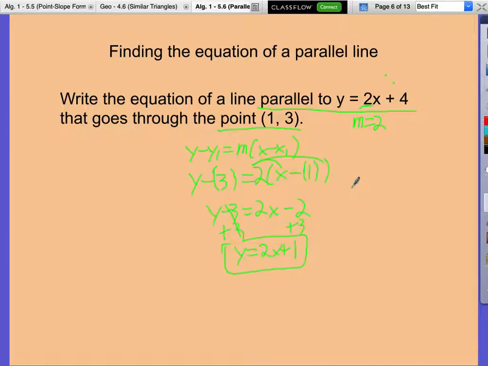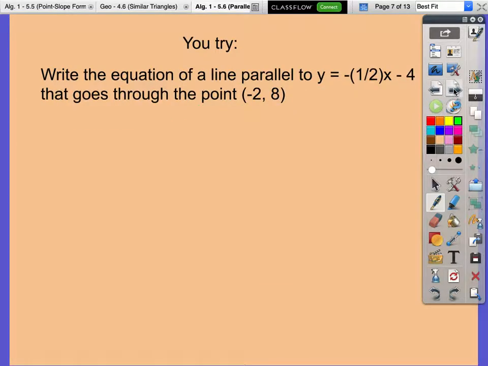But what if it's not parallel? We have to know the slope. If it's parallel, it'll have the same slope. There's another scenario we'll get to in a minute. Otherwise we said it has this slope. So we're either told it has this slope, or it's parallel, or it's perpendicular, as we'll get to in a moment. If it's parallel, the slope's the same. If we're given a slope, we use that slope. If it's perpendicular, we'll get to that one in a second.